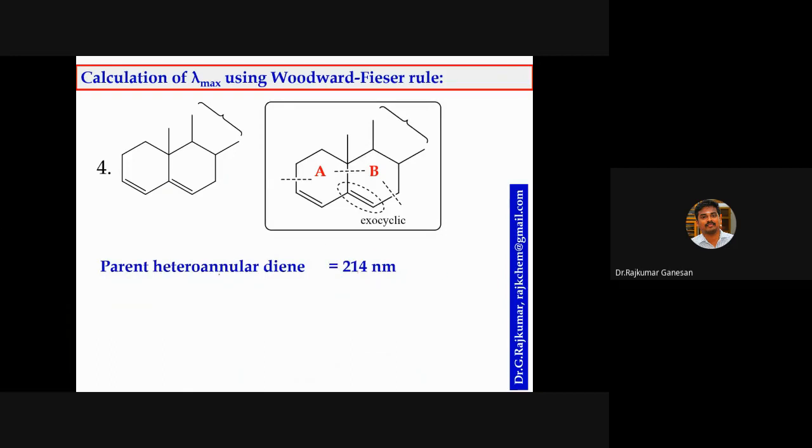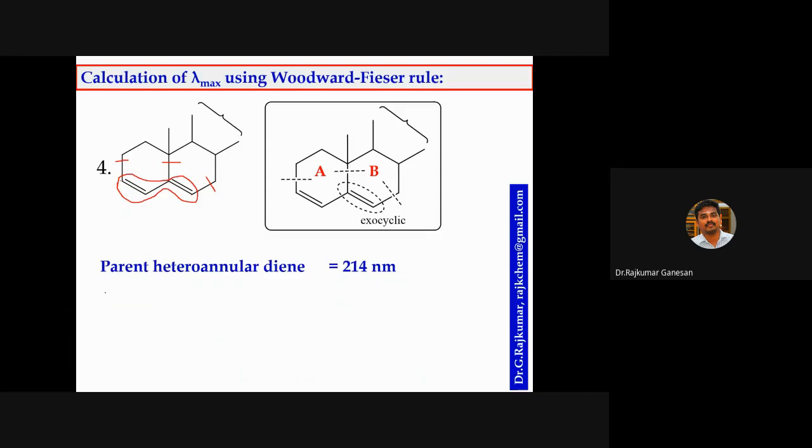Then you have to consider the ring residues. Here, this is the conjugation part. You have to circle this. Then you can start from here. There is one substituent, that is a ring residue. I'm going this way, and here at this carbon, another ring residue. Coming this way, here is another ring residue. So there are totally 3 ring residues.